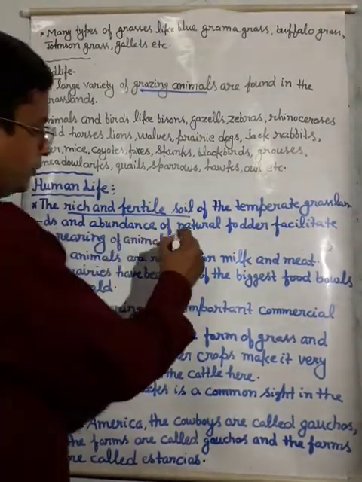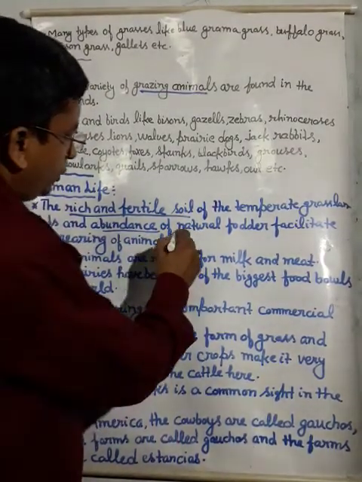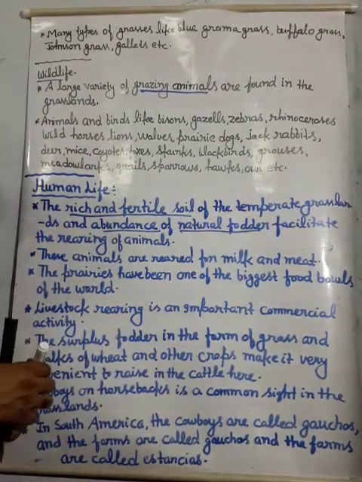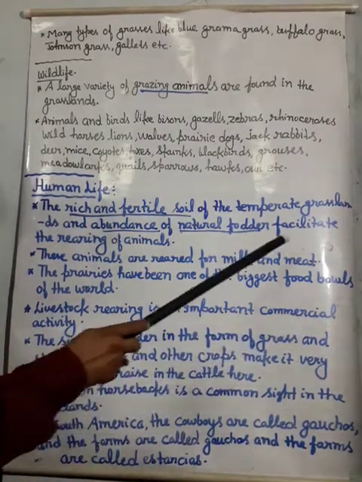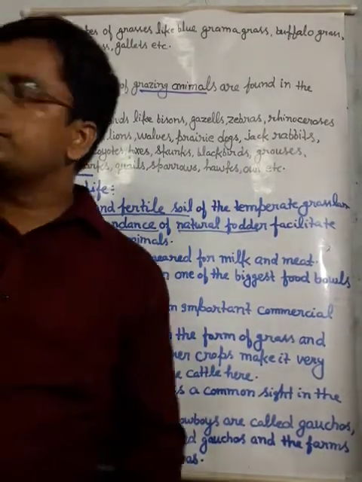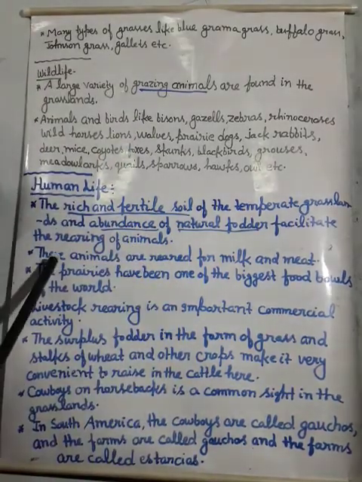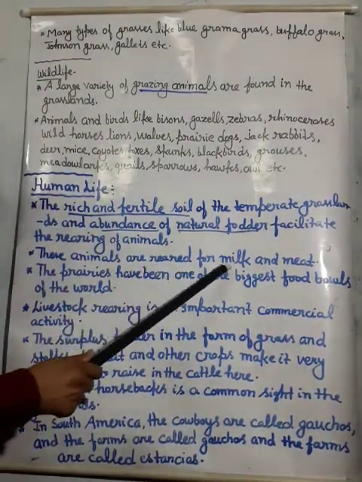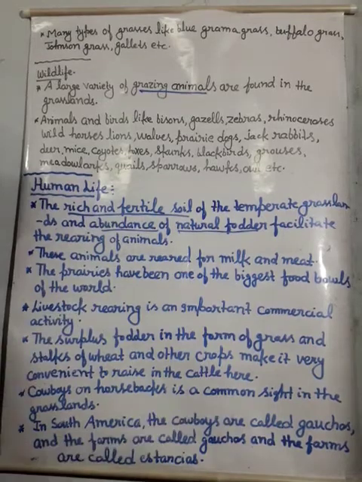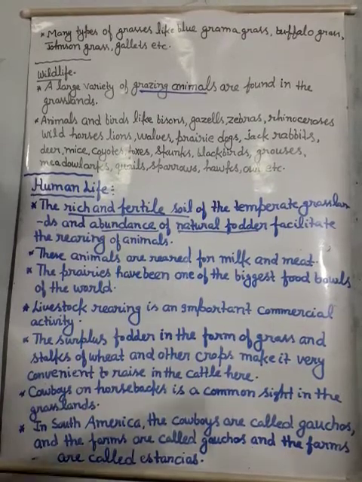Abundance मतलब होता है बेटा पर्याप्त मात्रा, प्रचुरता of natural fodder. Fodder मतलब होता है the things which are eaten by animals. जानवरों का खाना, facilitate the rearing of animals. These conditions help people rear animals. These animals are reared for milk and meat that is used by humans.